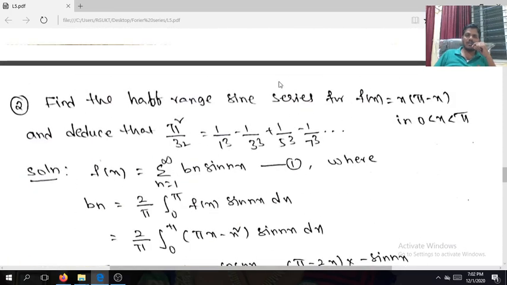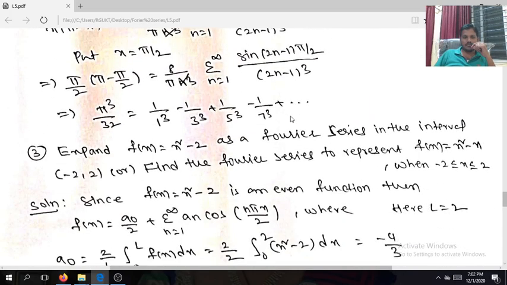In this problem, you can find the half-range sine series, cosine series also. Next, expand f of x equals x square minus 2 as a Fourier series in the interval minus 2 comma 2. Or find the Fourier series expansion of f of x in minus 2 comma 2. This problem does not come under the half-range sine series or half-range cosine series. Is it clear? This is in minus 2 comma 2, a periodic function with the period 4. Is it clear? Okay.